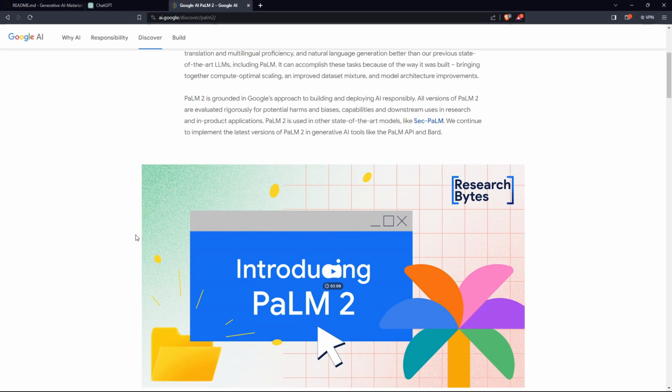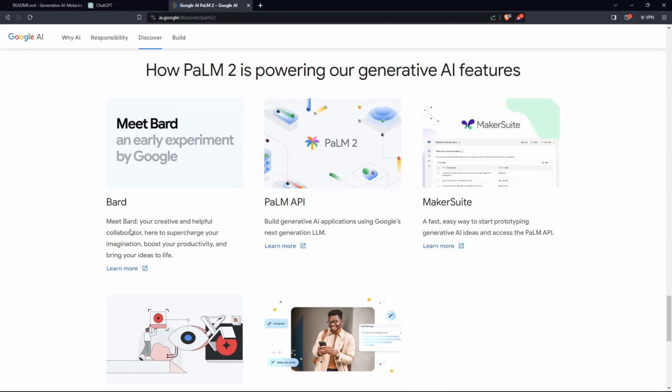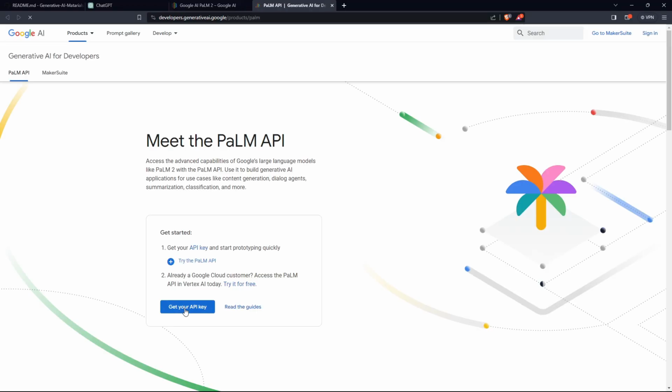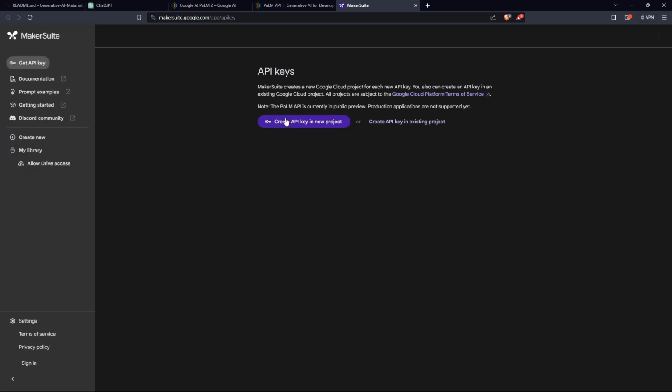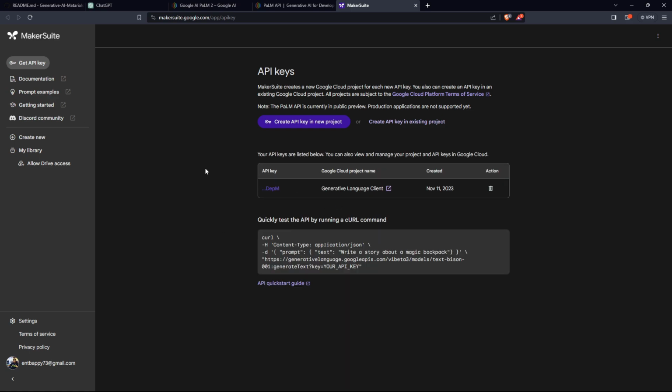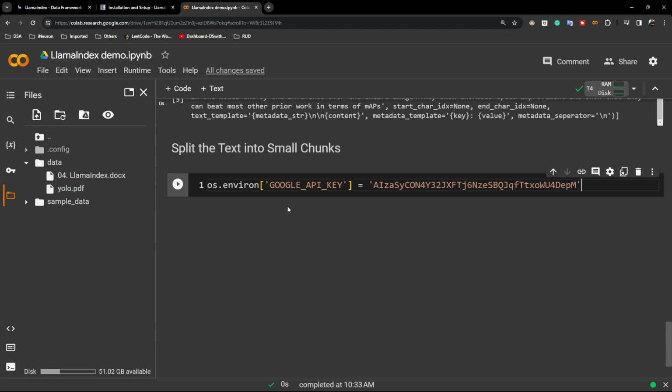If you open this Google Palm website, here they are telling you to try to create an API key. I already showed you how to create the API. Just click on this Palm API, and here you just need to get your API key, and here you can generate a new key. For me, I already created one key. So this is my key I already created. If you don't have any key, you can create one from here. Guys, this is my key, and don't share this key with anyone. I will remove it after the recording. That is why I'm showing it.